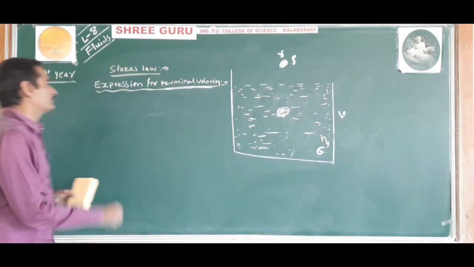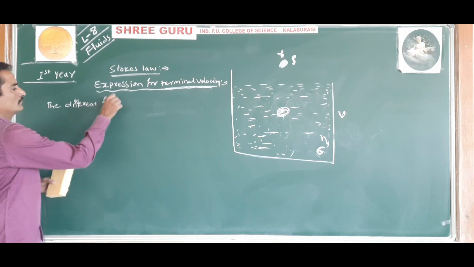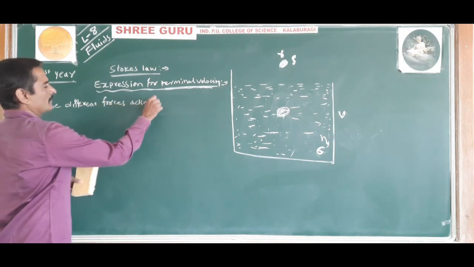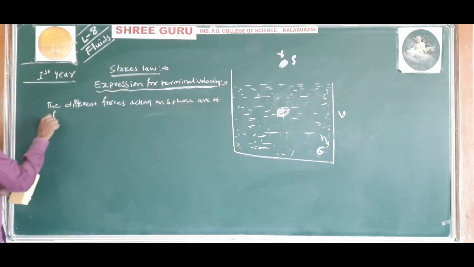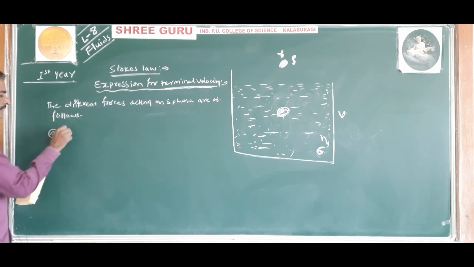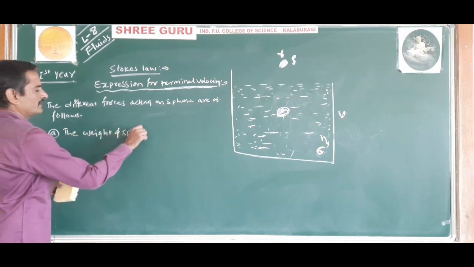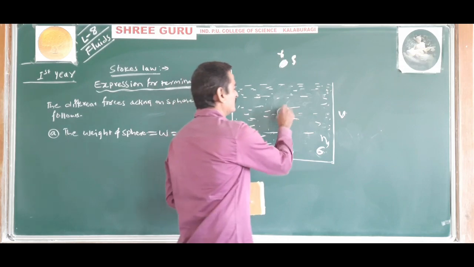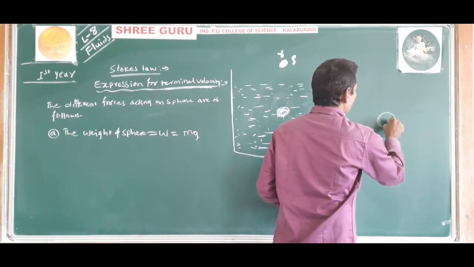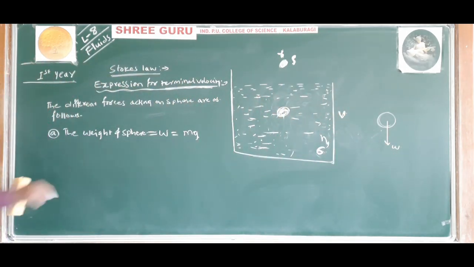Then the different forces acting on the sphere are as follows. First one, the weight of the sphere, that is W is equal to mg. Here I will draw the diagram of the sphere once again. So acting downward, the weight of the sphere W is equal to mg.